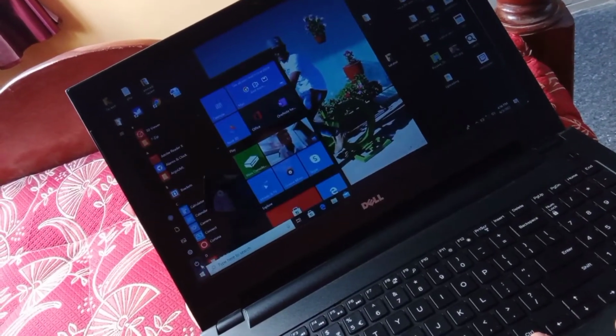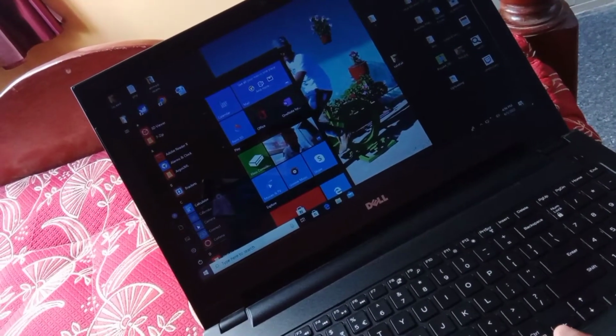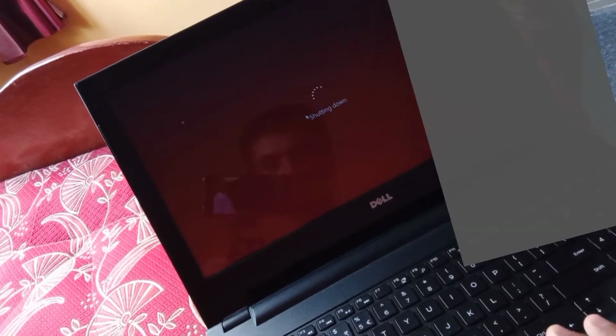See here, I'm shutting down my laptop. See here, shutdown. As you can see, it has been shutting down. Yeah, my laptop, as you can see, it has been shutting down. Wait a few seconds. In these few seconds, it will not turn off.